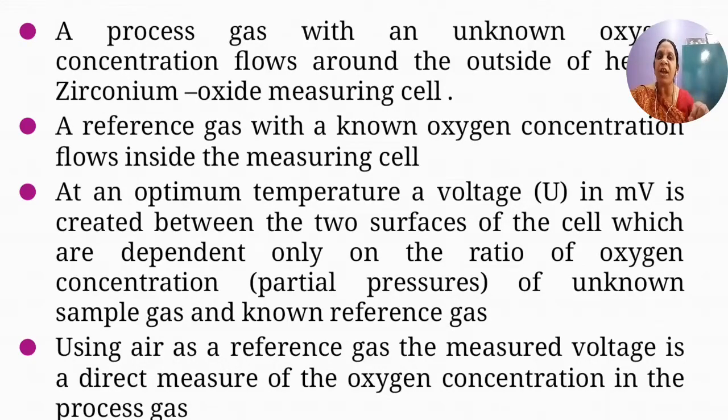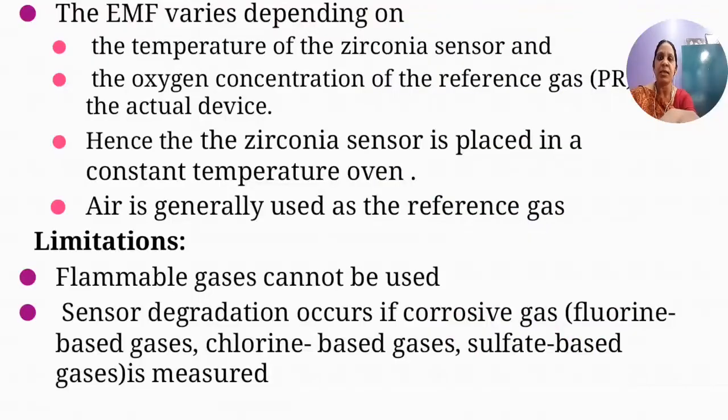The movement of ions is due to the presence of oxygen ions. The voltage in millivolts depends only on the ratio of the oxygen concentration of the unknown sample and the known reference gas. So you can directly measure the oxygen concentration present in the process gas.